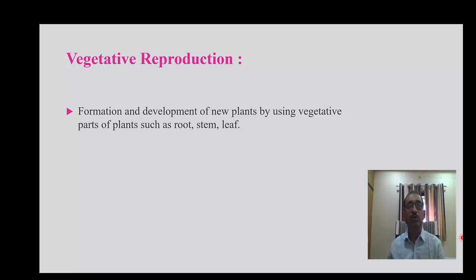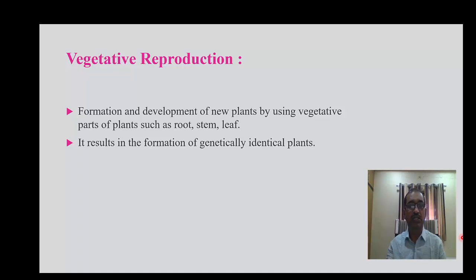These vegetative parts are used to produce an entire new plant in angiosperms. The plants produced are genetically identical or similar to each other.